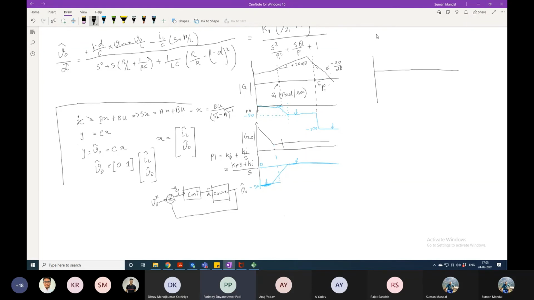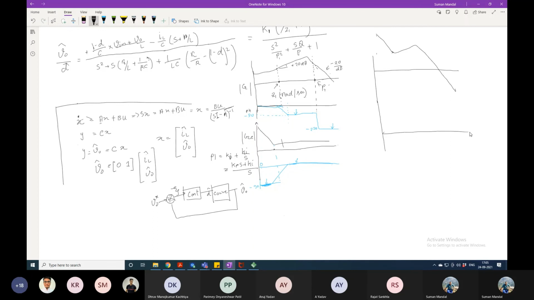It will come like this, added on top, and now it becomes constant. But this one is going up. So this is the gain plot we have.